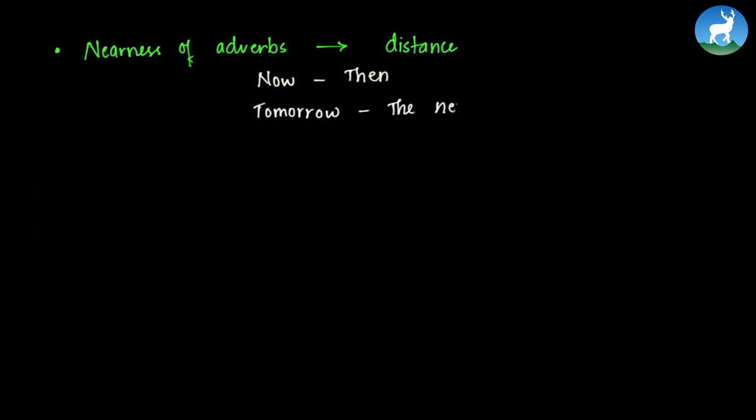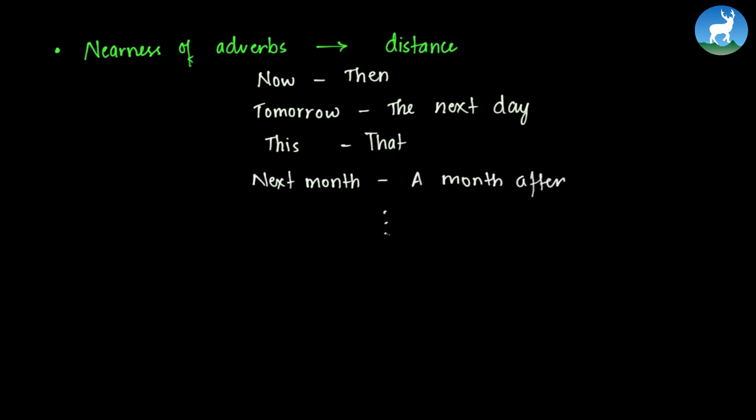While changing a sentence from direct to indirect speech, we need to remember that we need to change the nearness of adverbs. The nearness of adverbs must be changed to those of distance. For example, now is converted to then. Tomorrow is converted to the next day. This is converted to that. Next month is converted to a month after, and so on. So the nearness of adverbs must be converted to those of distance.